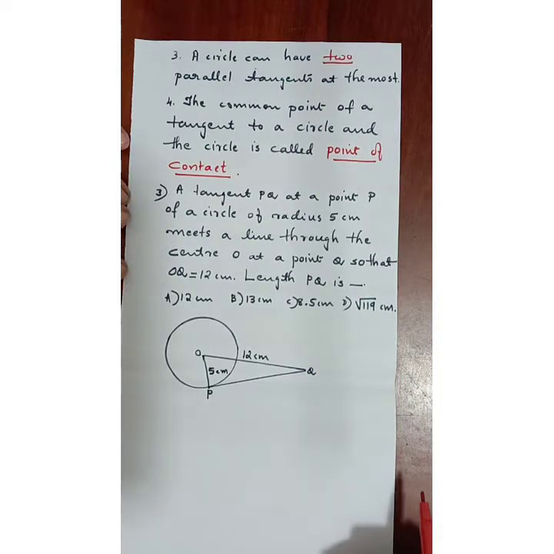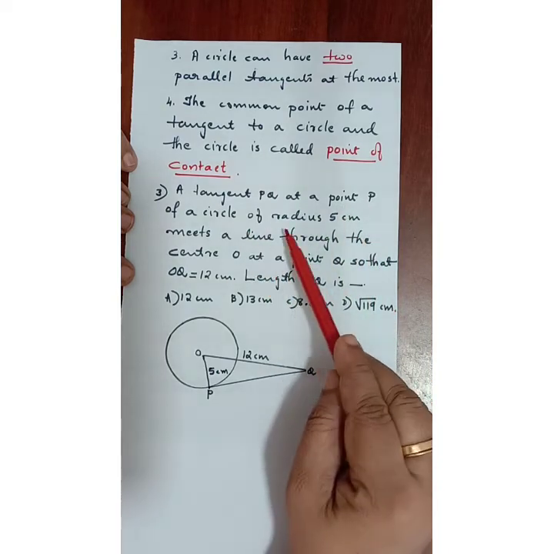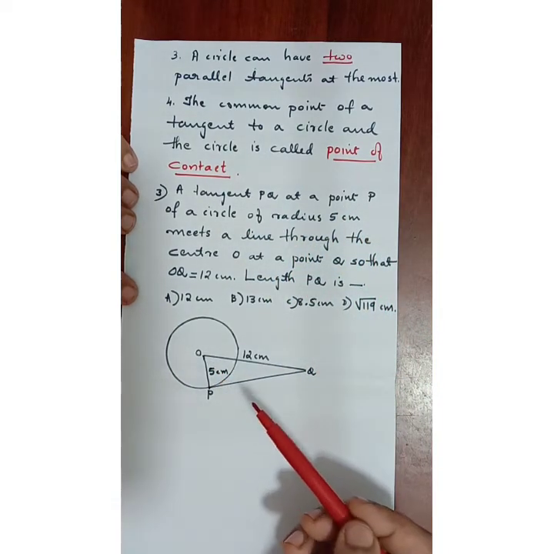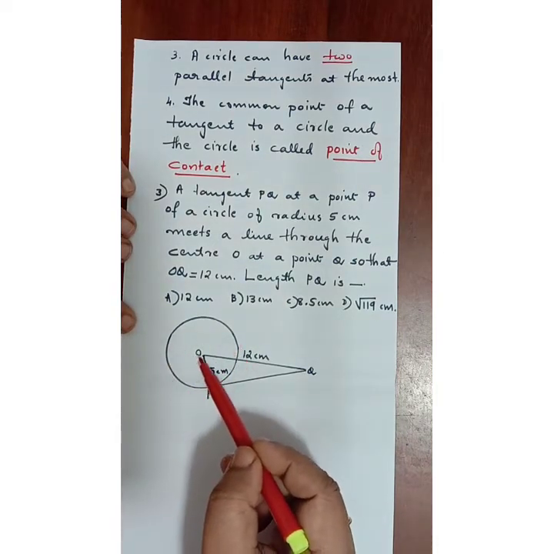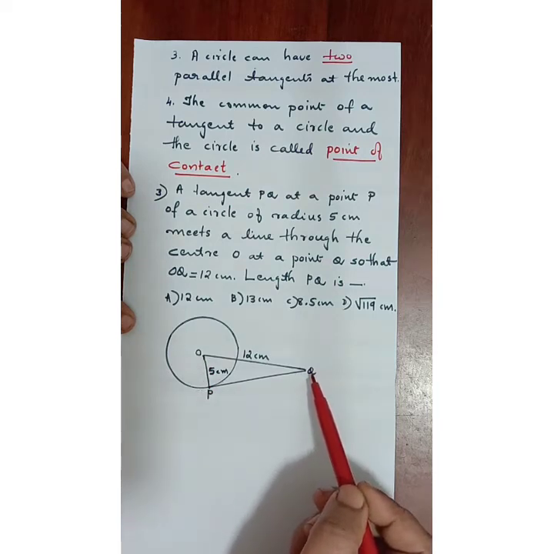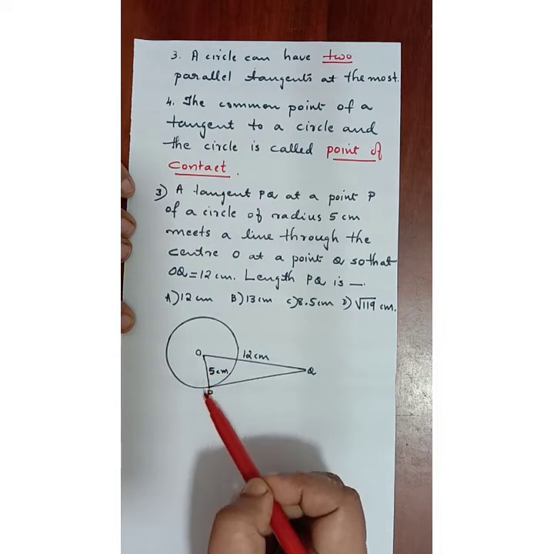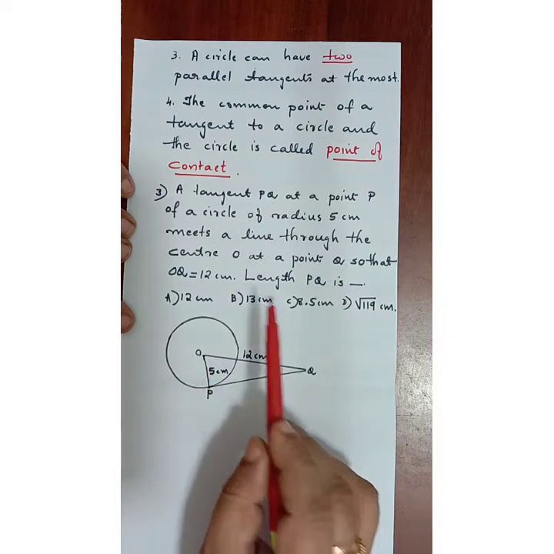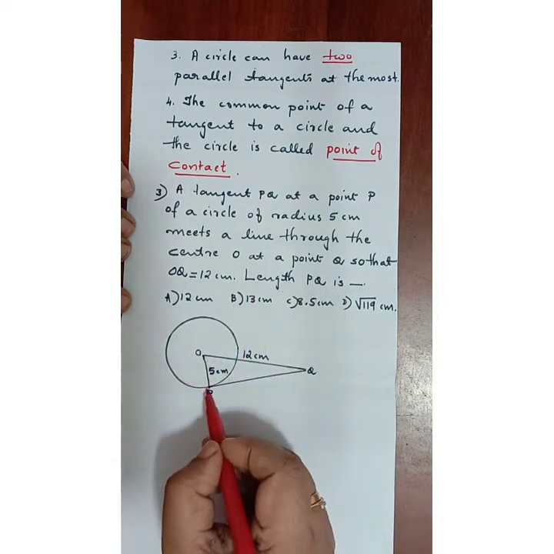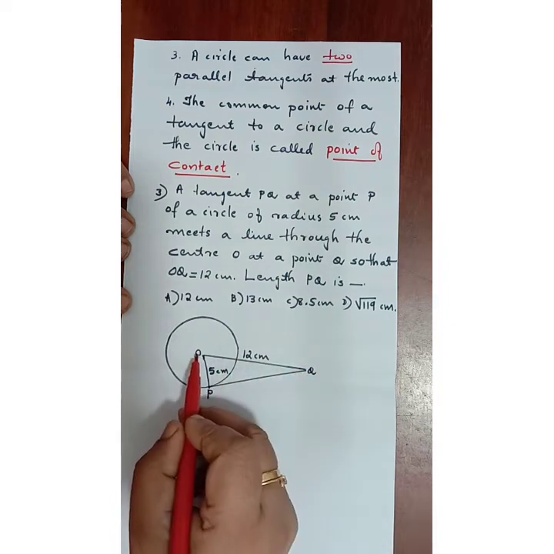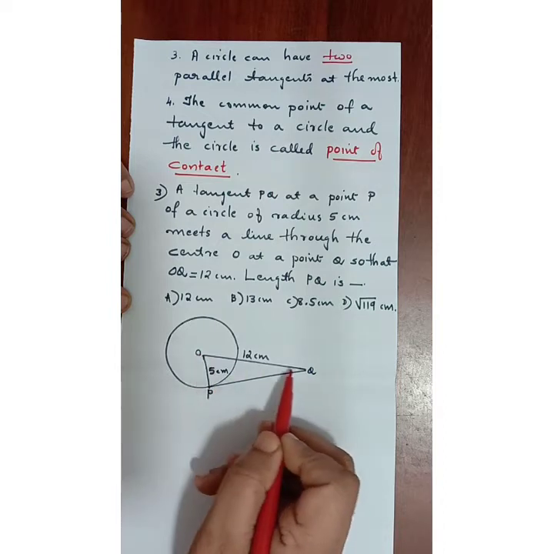We'll see the next question. It's an MCQ. A tangent PQ at a point P of a circle of radius 5 cm. Actually, the figure is not given to us. For you to understand, I have drawn this circle with center O and tangent PQ at point P, and radius OP of 5 cm. This PQ meets a line OQ through the center O at a point Q. The line comes from the center, OQ.